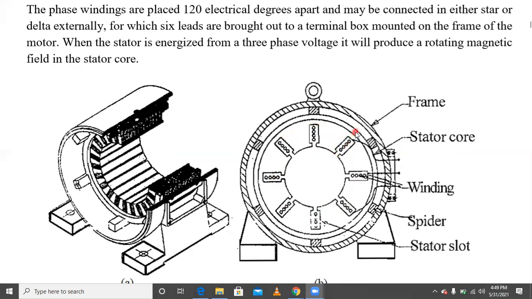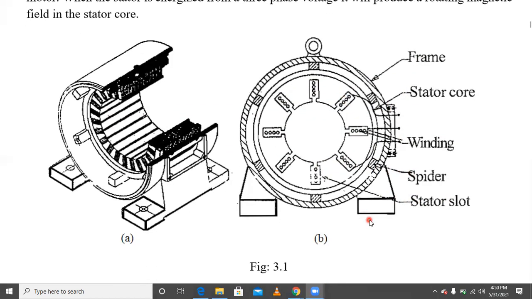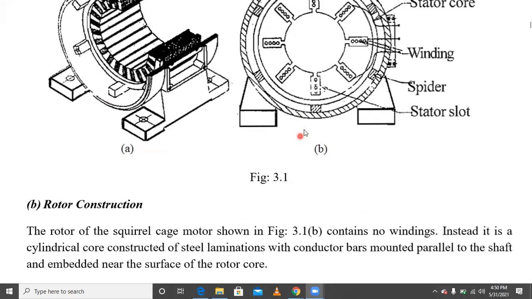This is called the frame, this is called the stator core, and this is called the winding. The winding is placed on the stator slots. Understood? This is the stator construction of the three-phase induction motor. Understood?